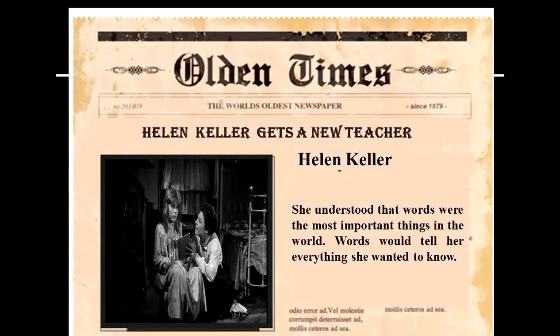Children, if possible, try to buy this autobiography of Helen Keller and read it. And one more thing I wanted to add here, children. Miss Sullivan continued her stay with Helen till her death. Miss Sullivan was not just a teacher to Keller, but a role model, mentor, friend, and a mother figure. So Helen loved her dearly. Children, with this we have completed this lesson. I hope you enjoyed the story of Helen Keller and her teacher.